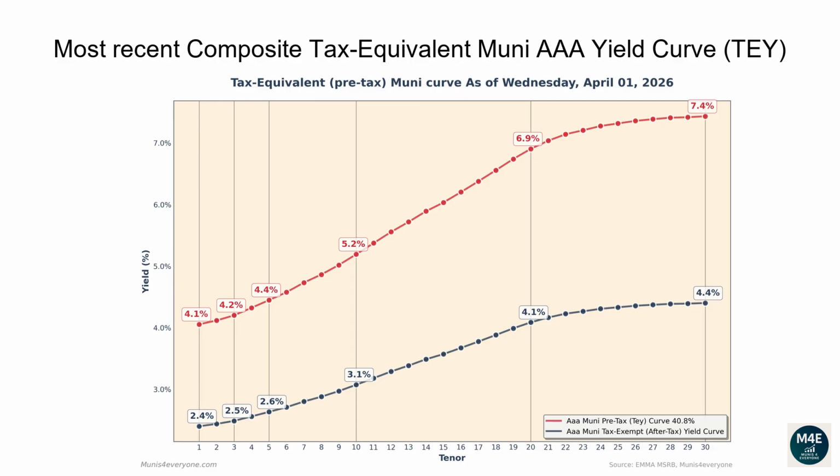The one-year tax-exempt yield is 2.4%, corresponding to a 4.05% tax-equivalent yield for investors in the top tax bracket. The two-year tax-equivalent yield is 4.12%. The 5-year tax-equivalent yield is 4.45%. The 10-year tax-equivalent yield is 5.19%. The 20-year tax-equivalent yield is 6.9%. The 30-year tax-equivalent yield is 7.43%.